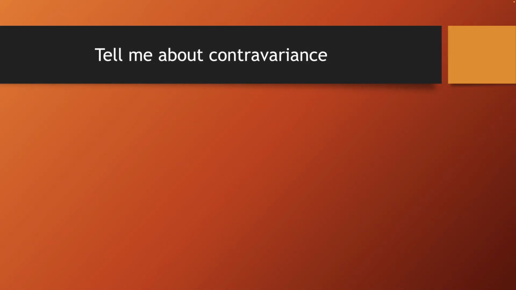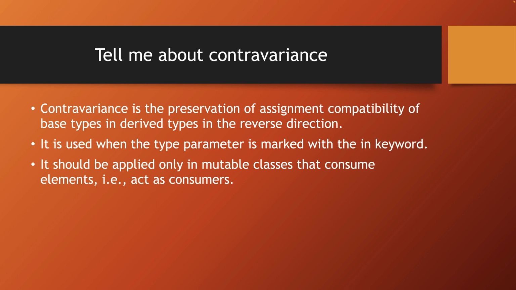Now explain the third one, contravariance. Contravariance is preserving assignment compatibility of the original types and derived types in reverse order. So instead of a specific type, you can use either the type itself or its parent. With covariance, you can use either the original type or its children. That's why these definitions involve direct and reverse order. Contravariance is used when the keyword in is applied to a parameter. And it should only be used in mutable classes that accept elements, which means they act as consumers.